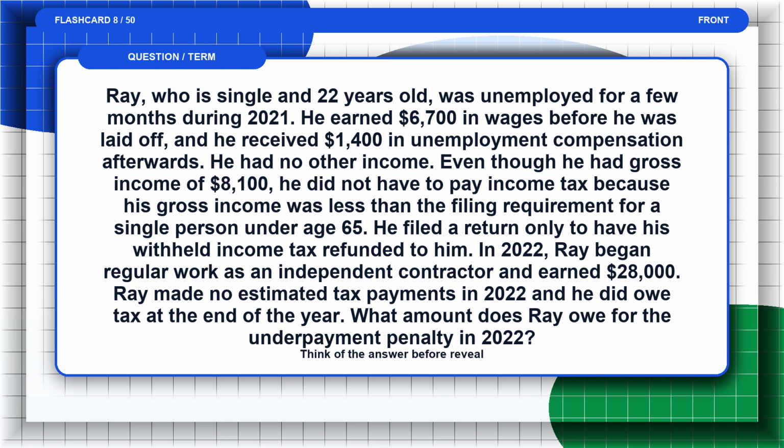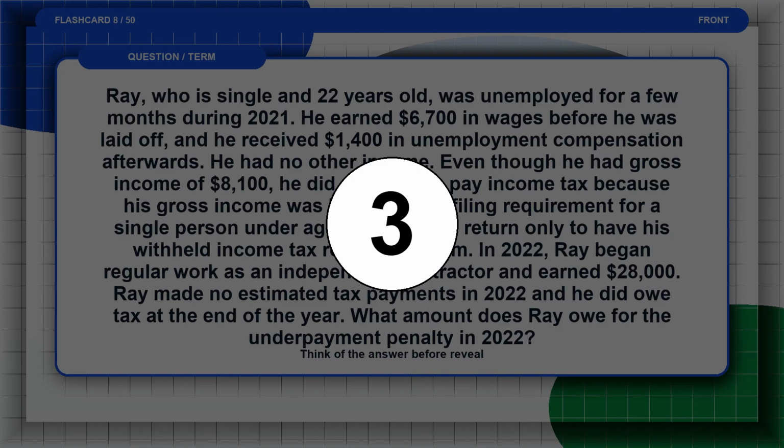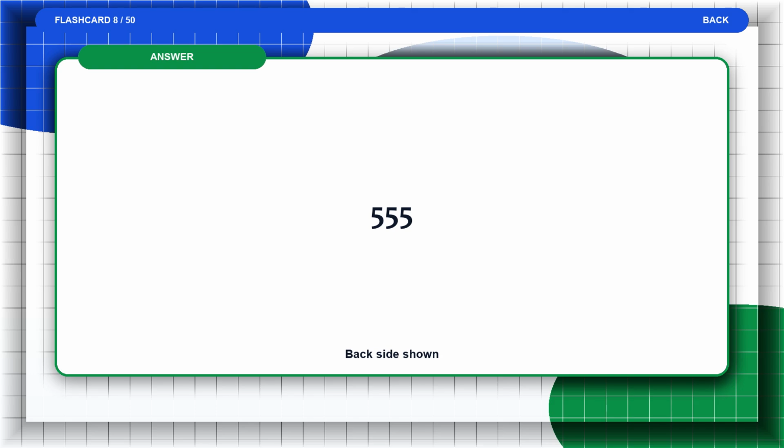In 2022, Ray began regular work as an independent contractor and earned $28,000. Ray made no estimated tax payments in 2022 and he did owe tax at the end of the year. What amount does Ray owe for the underpayment penalty in 2022? Think of the answer before the reveal. The answer is $555.